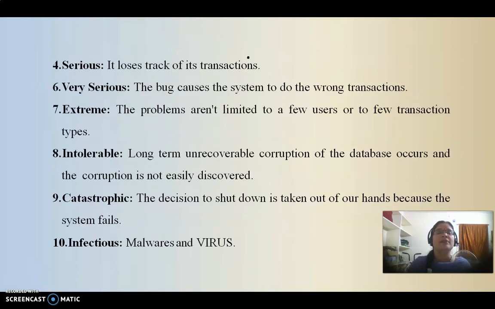And the next one is serious. What is the meaning of serious bugs? It loses track of the transactions, goes another way, and sometimes may give wrong transactions; it may cause loss of data also. Those are called serious bugs. Then very serious bugs: these lead directly to wrong transactions, misleading of the data, and all these things. Such kinds of bugs are called very serious bugs.